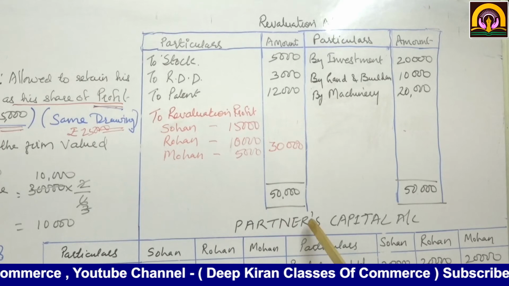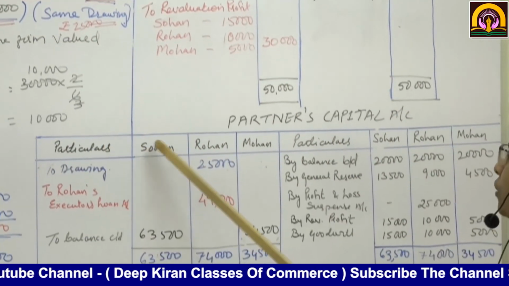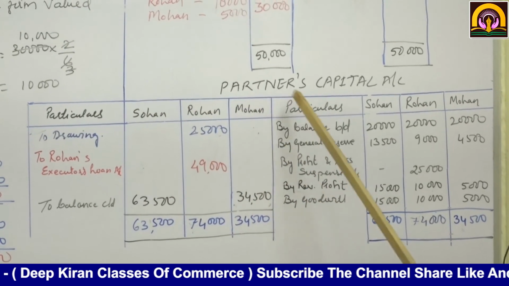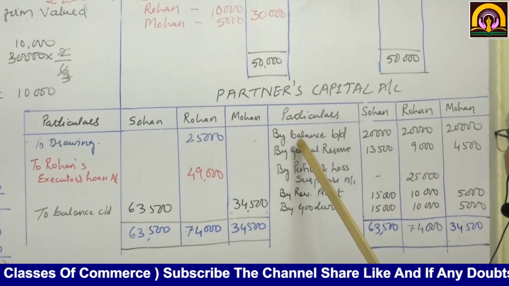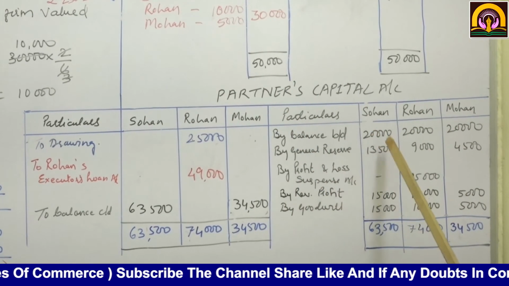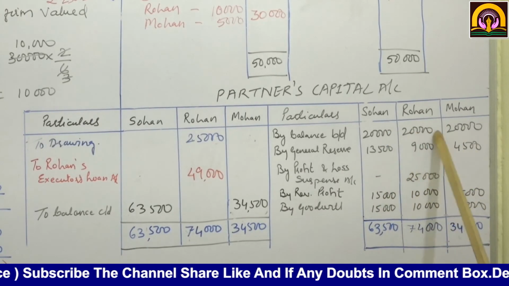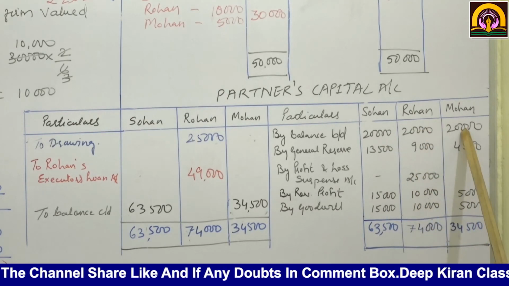Now we are going to come to partners' capital account. See, particulars Sohan, Rohan and Mohan. By balance brought down, as per the given balance sheet, all three capital accounts are of 20,000, 20,000 and 20,000.